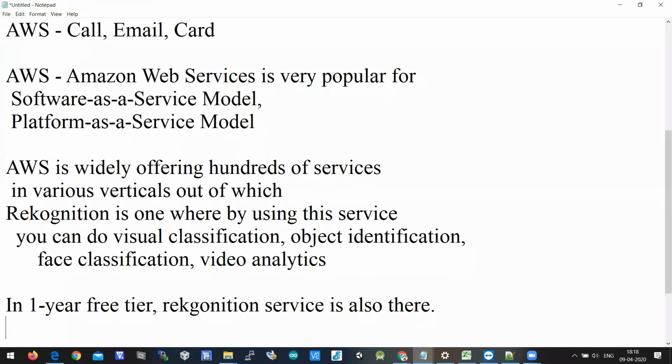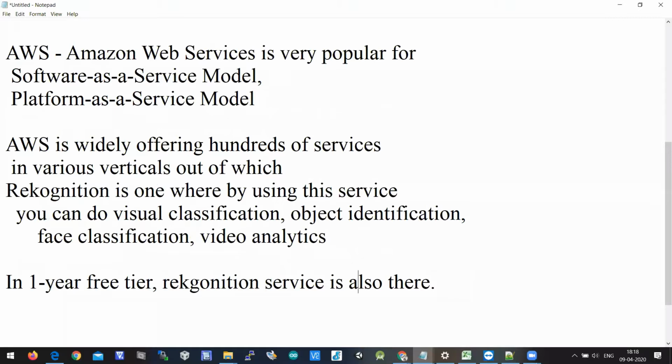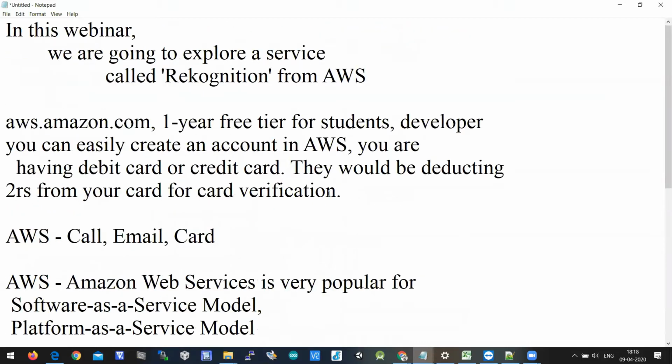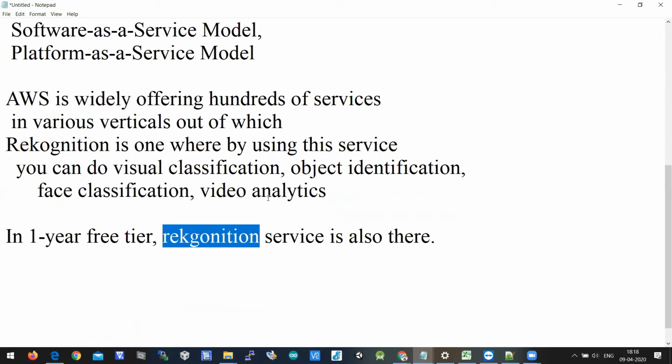Not every service in AWS is there in the 1 year free trial. Only a few services will be there in the 1 year free trial, out of which Rekognition is one. So today the topic is face recognition using AWS. We'll be using a service called Rekognition, and that is why I'm particularly talking about it here. If you want to do hands-on along with me, make sure that you have aws.amazon.com. Either you can have an educate account or a normal individual personal account on AWS.